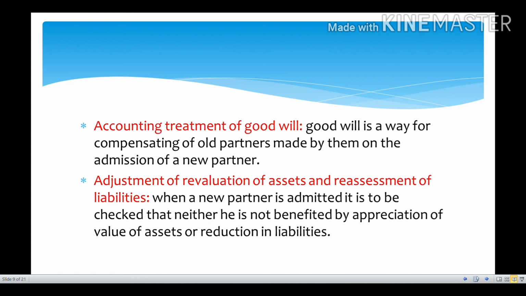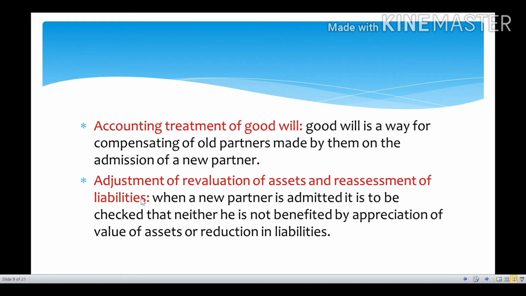Whenever a new partner is admitted, whatever goodwill he has brought, whether in the form of cash, or paid privately, or in the form of premium, or whatever form he has brought, the treatment will be done in the accounting process according to that. That's why the second step is the accounting treatment of goodwill.